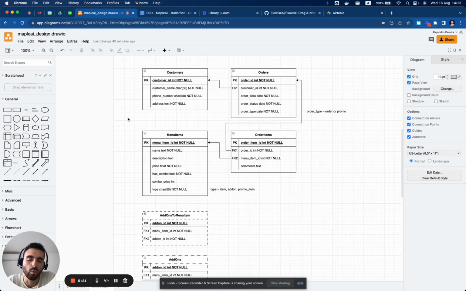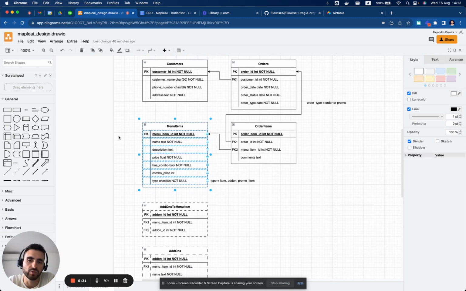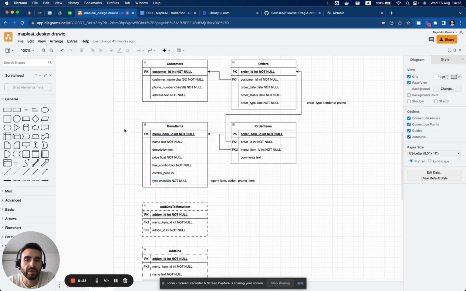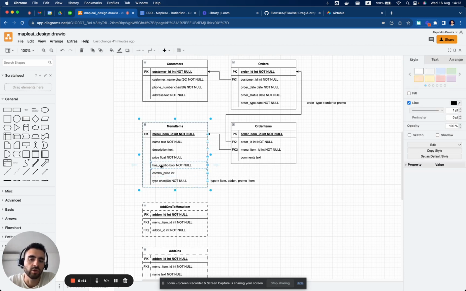So what the restaurant owner will be able to modify at the end are only the menu items, or ideally they will only modify the menu items, which is what you can order from the menu. We will have a name, description, a price, and a few helper variables: does this menu item have a combo, meaning can it be converted into a combo? What will be the price if it's a combo? And one type column that we will use to handle different things about it.